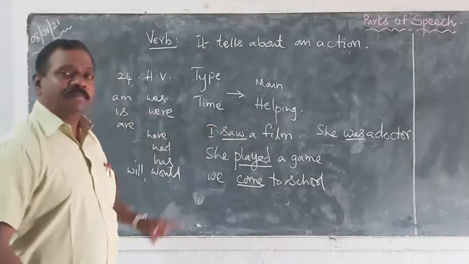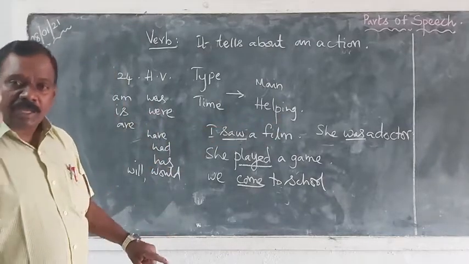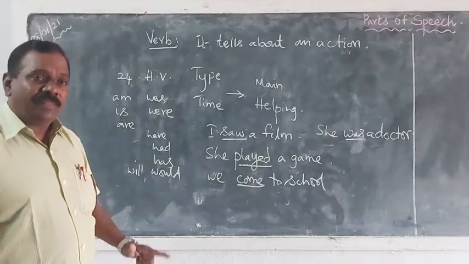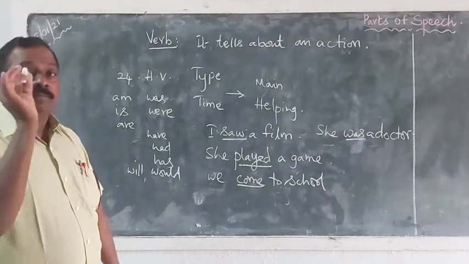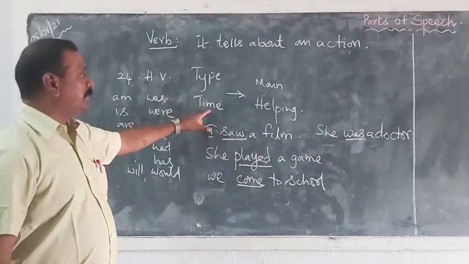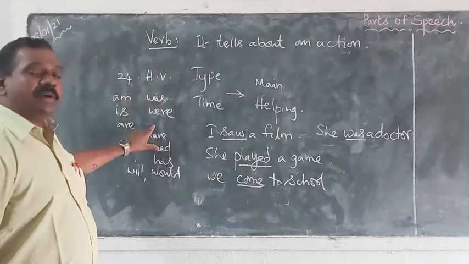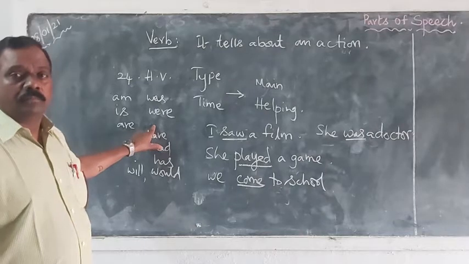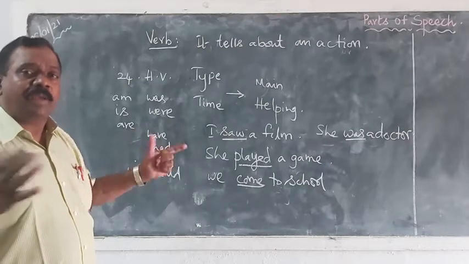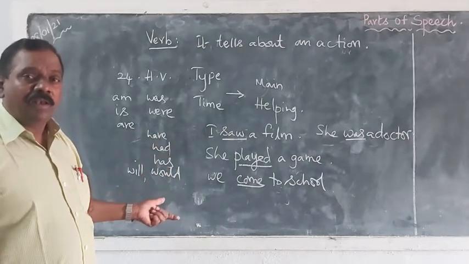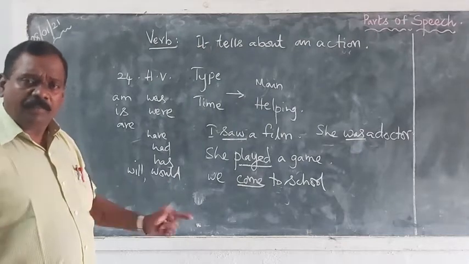But the helping verbs do not denote the type of action. Mostly they denote the time. So a verb denotes time of action and also type of action. The helping verbs do not have fixed meaning. So what is meant by is, was, will? There will be no fixed meaning.